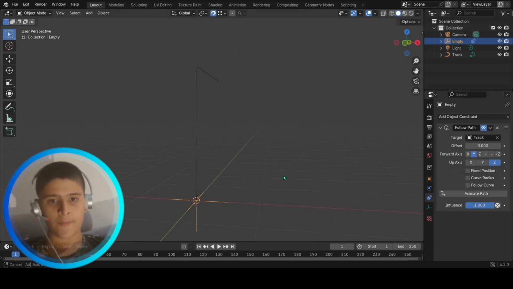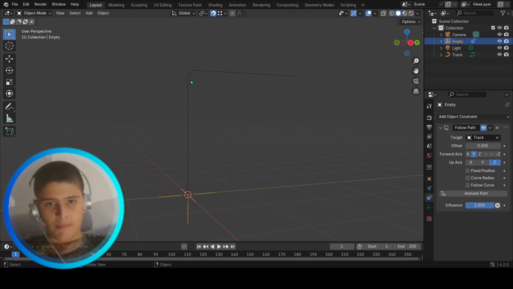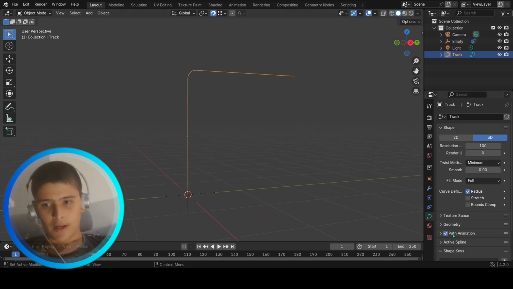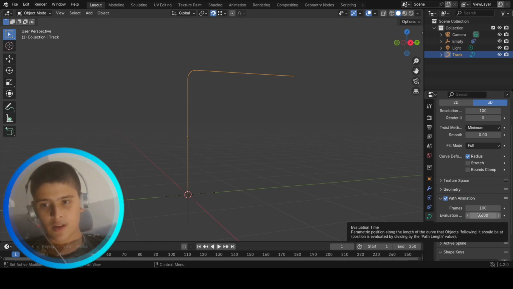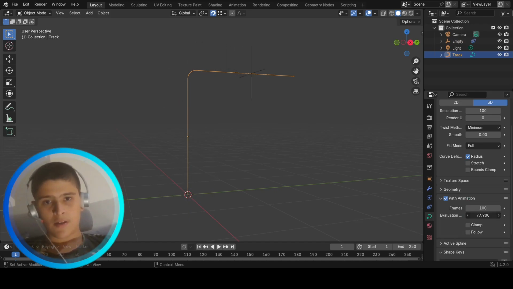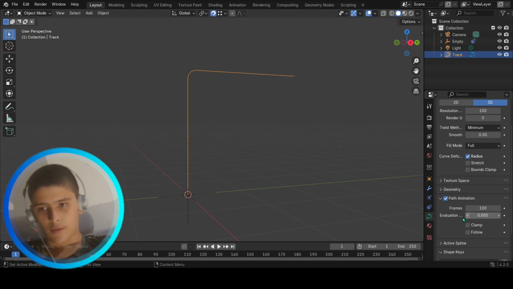Just press 0. Now what I can do is, let me check over here. I'll go back here, path animation, evaluation time, perfect. Now it's perfectly going with it.